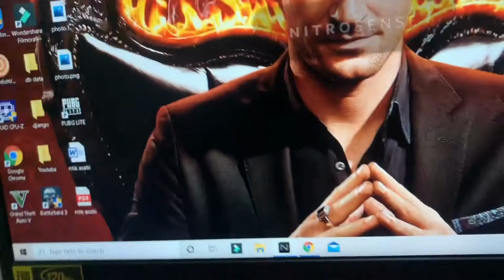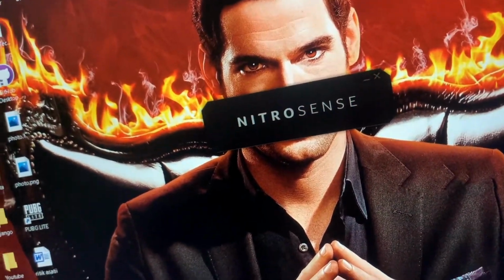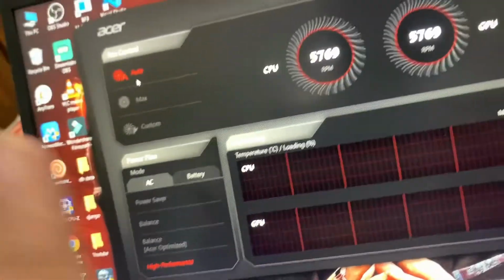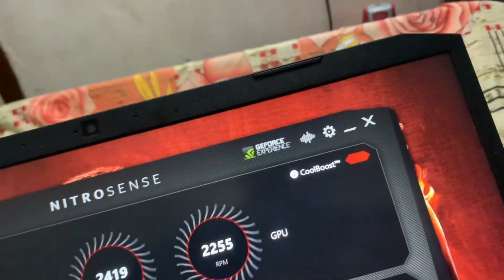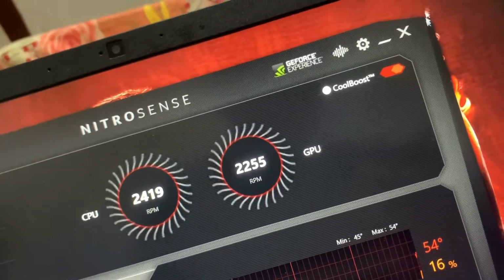It gives you Nitro Sense to control some settings of your CPU and GPU to cool it down. Its thermals are pretty good. Actually, I think we can control it totally. When my laptop got hot, I just turned this to max. As you can hear, there is no sound. Also keep this always on, it keeps your laptop cool. So there is no more con.